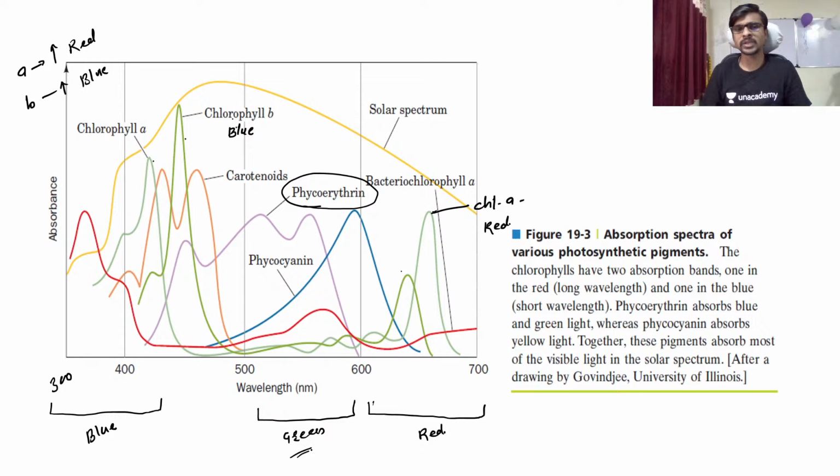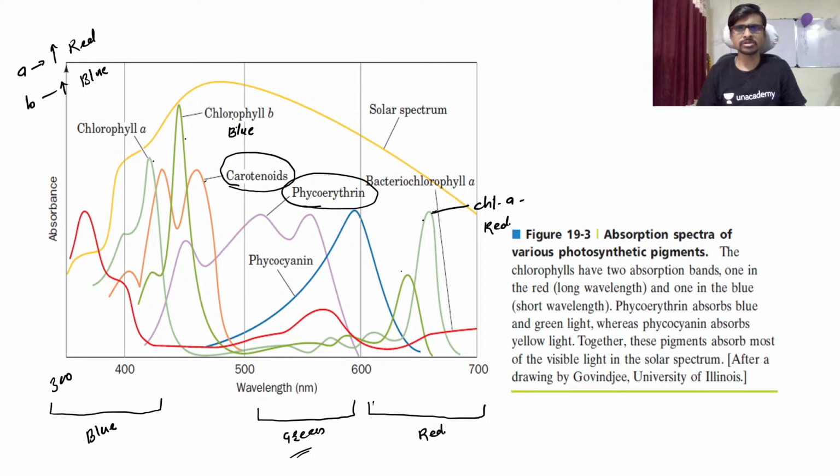Otherwise, no other pigment is present which has absorption at green light, and because of that the green light is reflected, and that's why the leaves look green. The second thing, this brownish or orange color pigment, this orange color is your carotenoids.